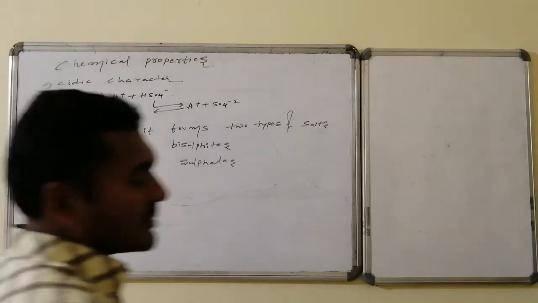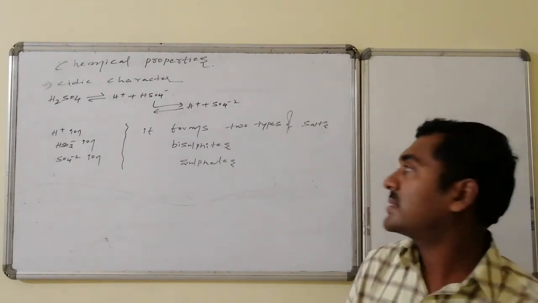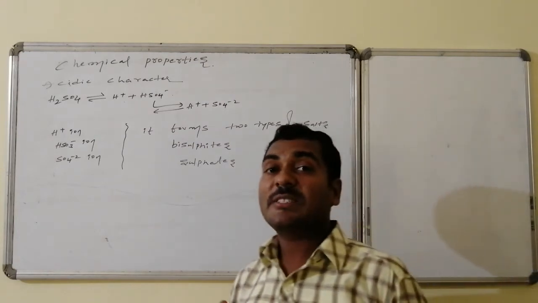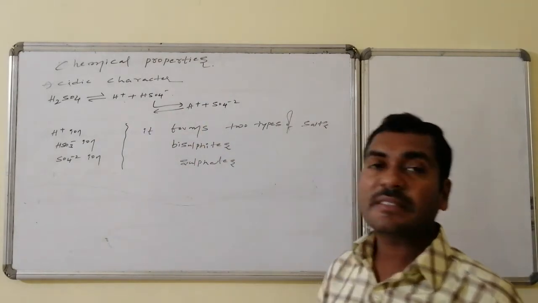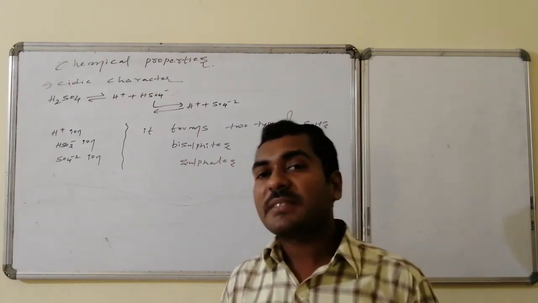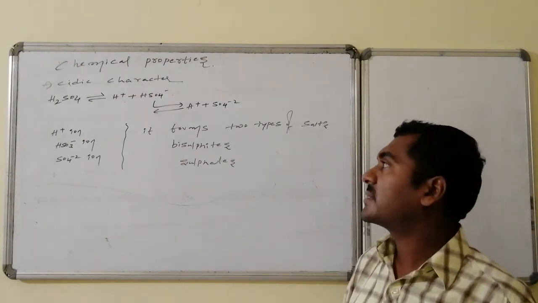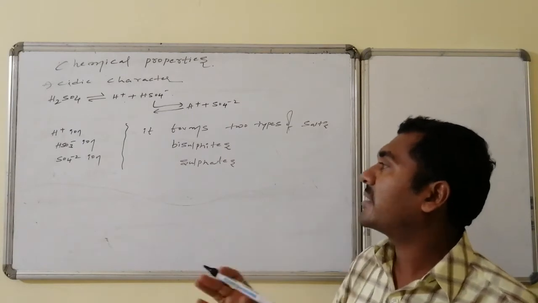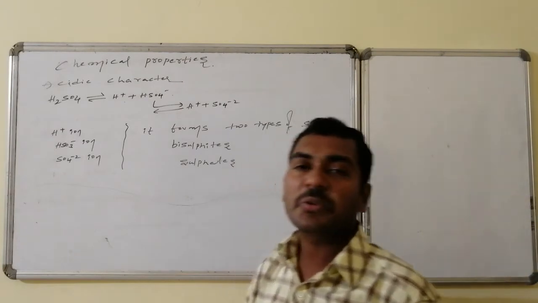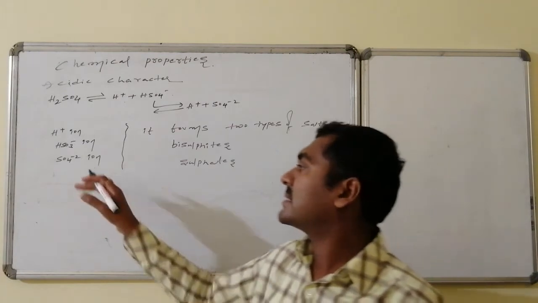Acidic character, that is ability to lose proton in the form of H+. Sulfuric acid is a diprotic acid, that is, it loses 2 H+ ions. Thus in the first ionization it is converted to H+ followed by HSO4−, whereas HSO4− once again undergoes ionization and it is converted to H+ followed by SO4 2−. The total varieties of species generated are H+, HSO4−, and SO4 2− ion. This is proton, this is bisulfate ion, and this is sulfate ion.